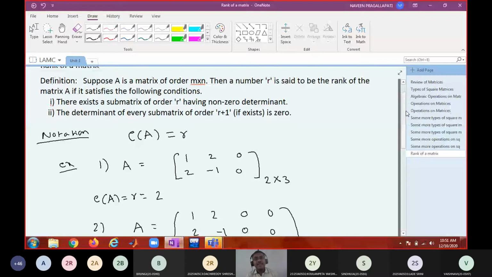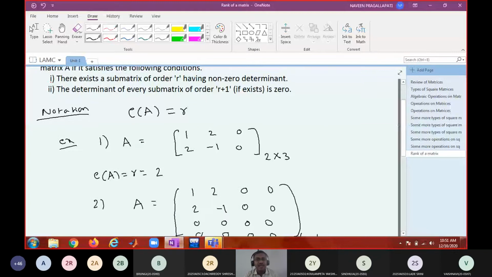Suppose the rank of the matrix is only 2, then how much time will it take? How many computations will it take? So practically it will be highly difficult to compute the rank of the matrix using the definition. Using the definition you can find it easily up to 3 by 3, but even 4 by 4 is difficult.